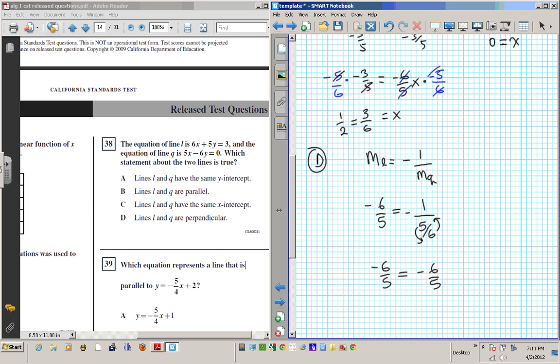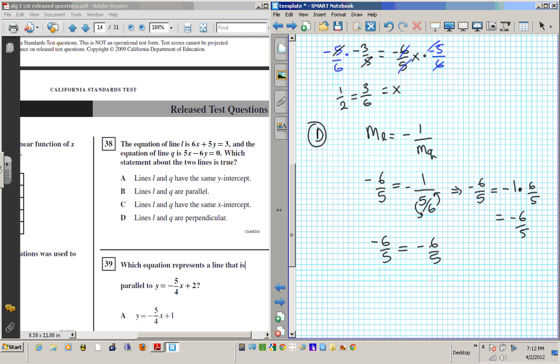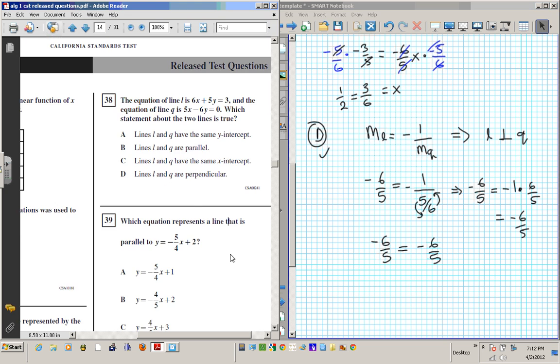Another way you can do this is you're going to have negative 6 over 5 equals negative 1 times the reciprocal of 5 over 6, which is 6 over 5. Because division is the same thing as multiplying by the reciprocal, right? And then when you times this out, you get negative 6 over 5, which is the same. So that means that these two lines, this implies that L is perpendicular to Q. Okay, so they are perpendicular, so the answer is D. Alright, now let's move on to question 39.